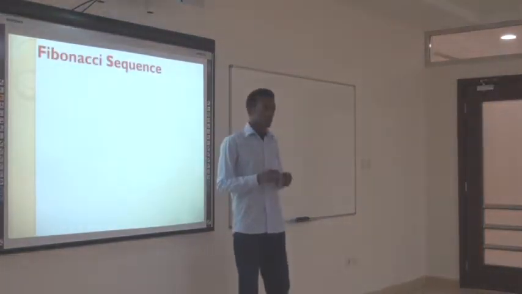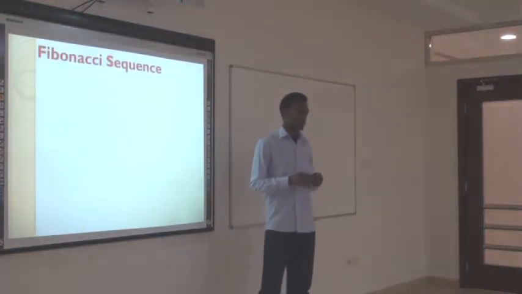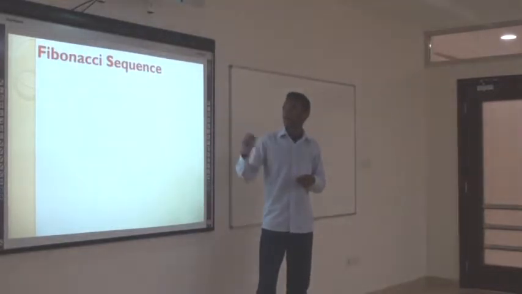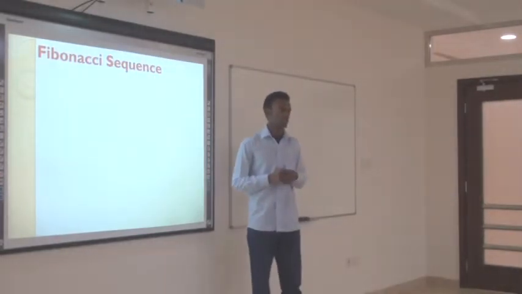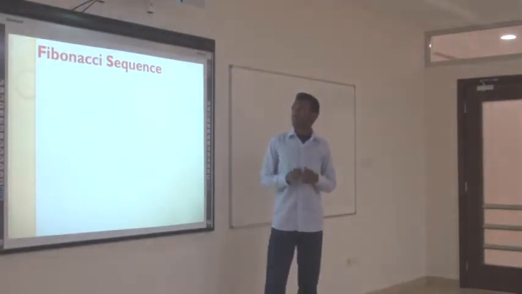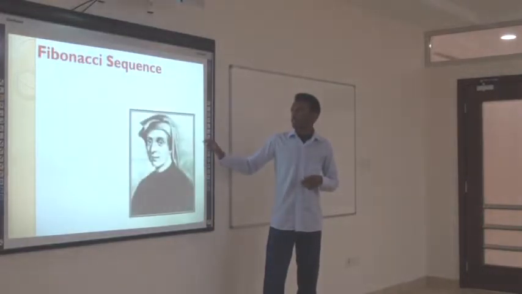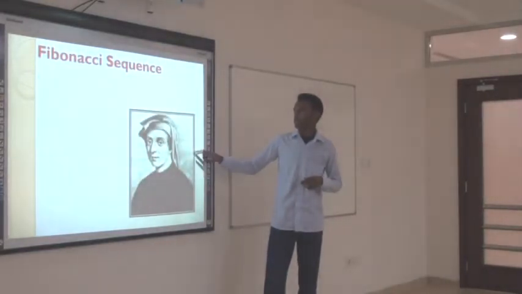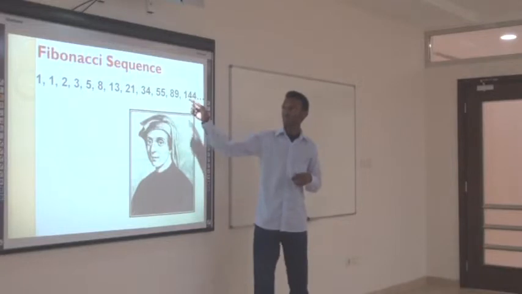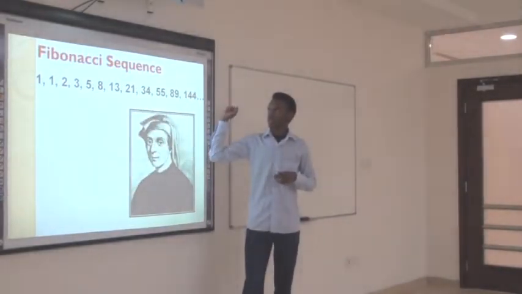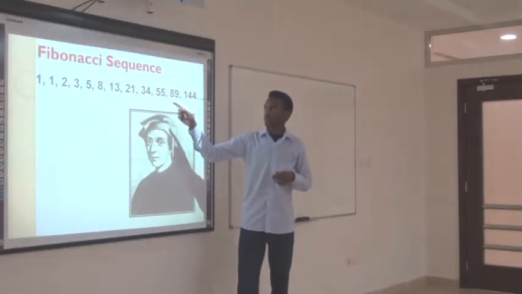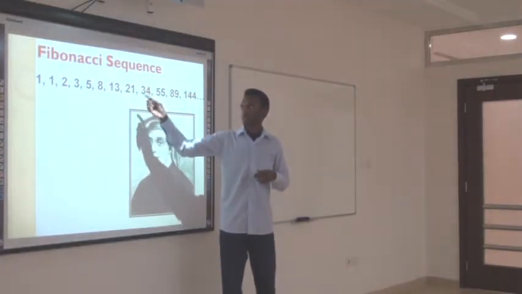Well, the exact value of the golden ratio was discovered after the Fibonacci sequence. A man called Leonardo Fibonacci set a list of numbers that starts with 1, 1, 2, 3, 5. If you notice, each number equals the sum of the last two numbers.